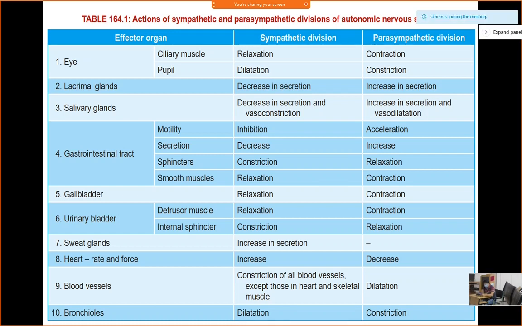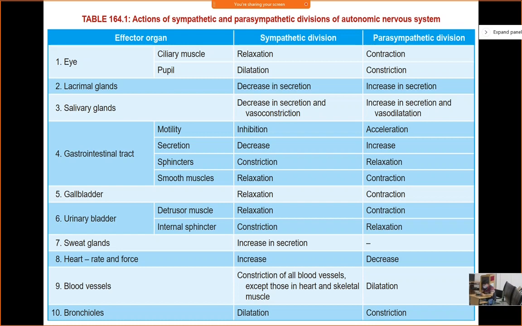Then blood vessel. What type of receptor do we have in case of blood vessel? Sympathetic, we have alpha 1 receptor. So usually if sympathetic stimulation is there, vasoconstriction is there. And what about the